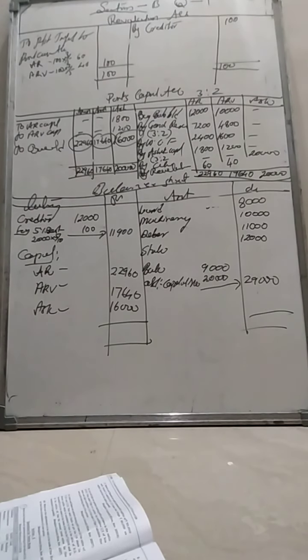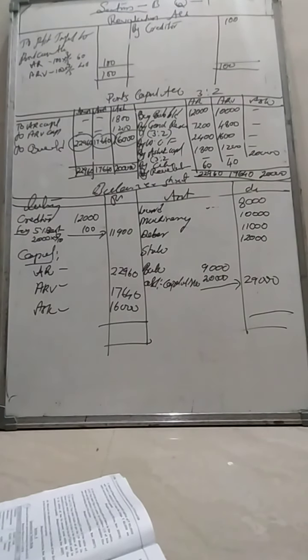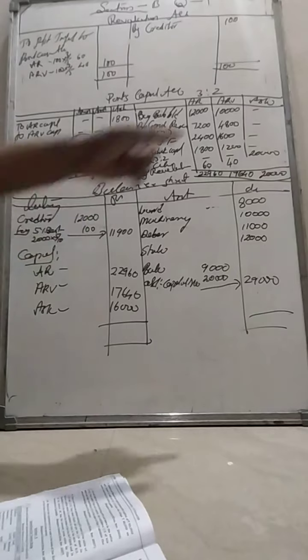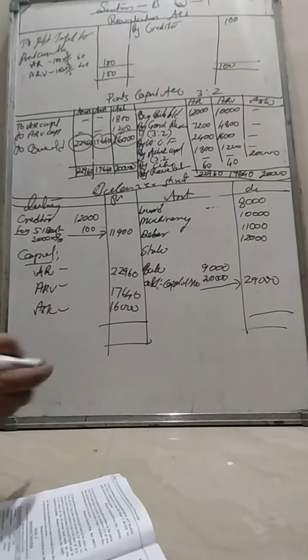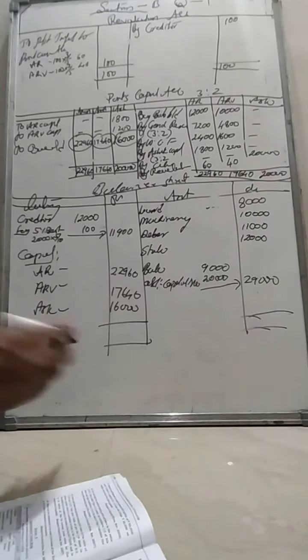The total should match each other, 48,000 and 800. So do the total. The totals should match each other.